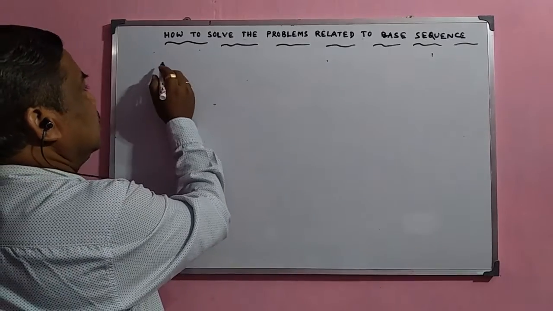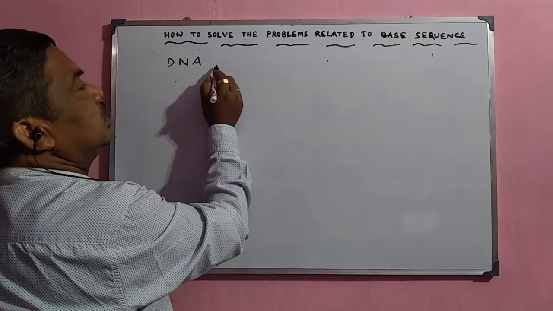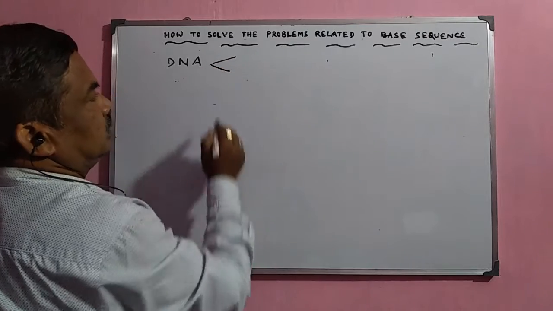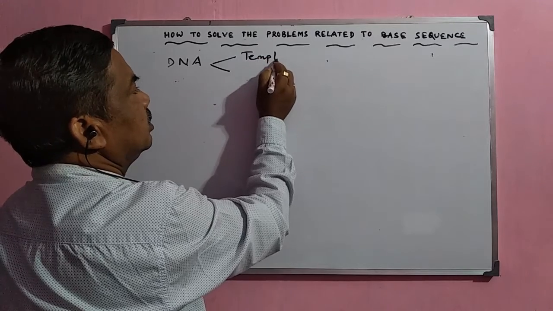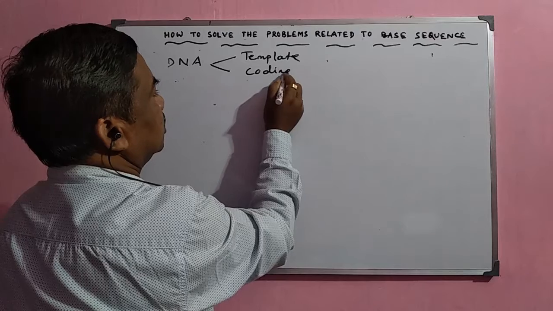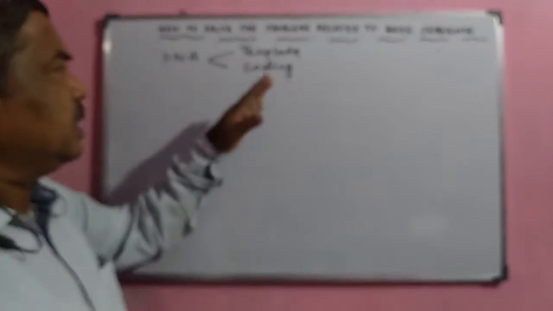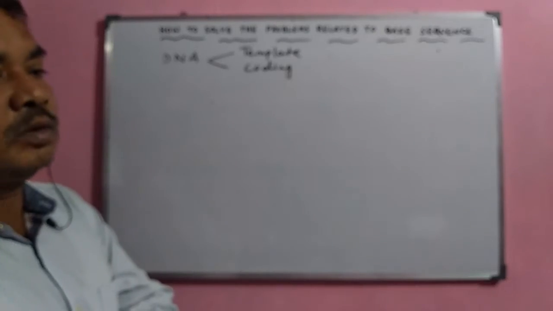Now, you can just see a DNA strand. In a DNA strand, two types of strands are there. One is the template strand and another one is the coding strand. The template strand and coding strand both are complementary to each other.